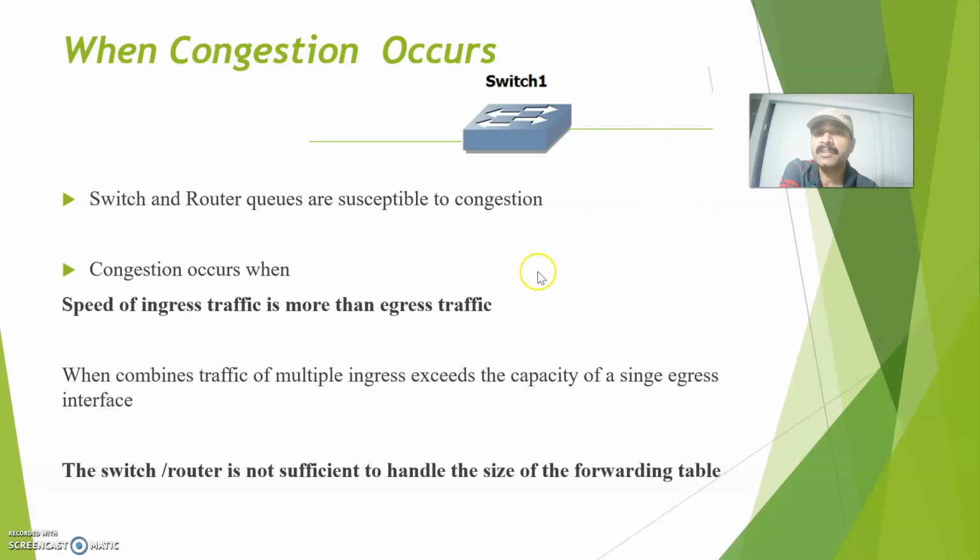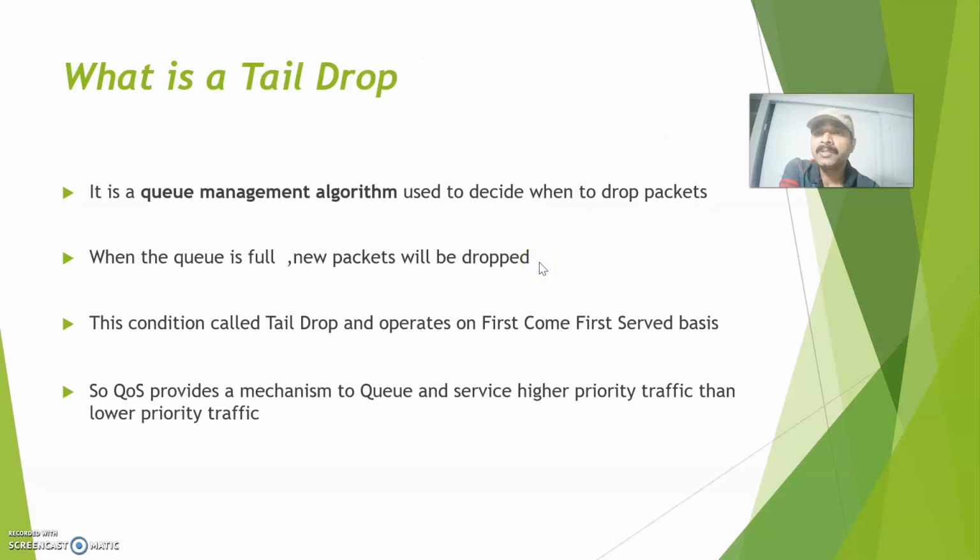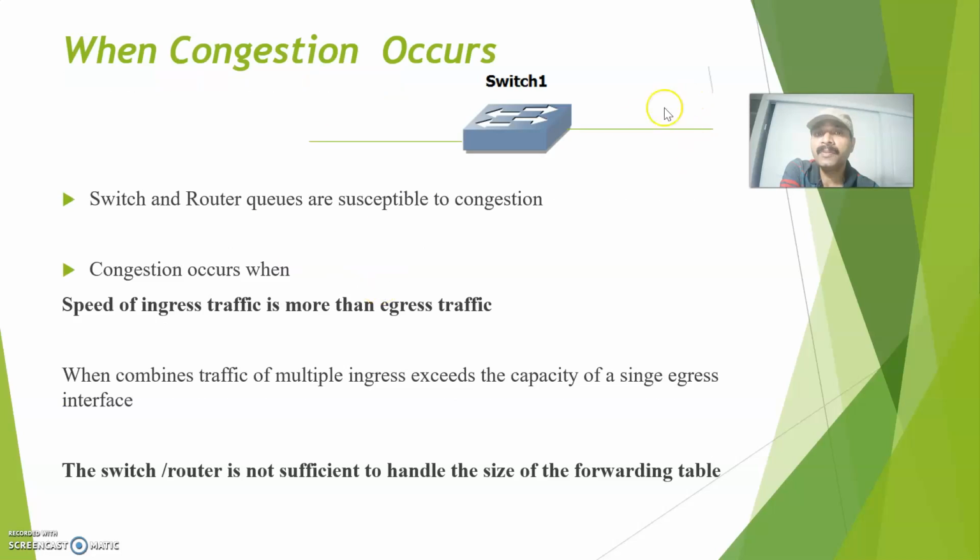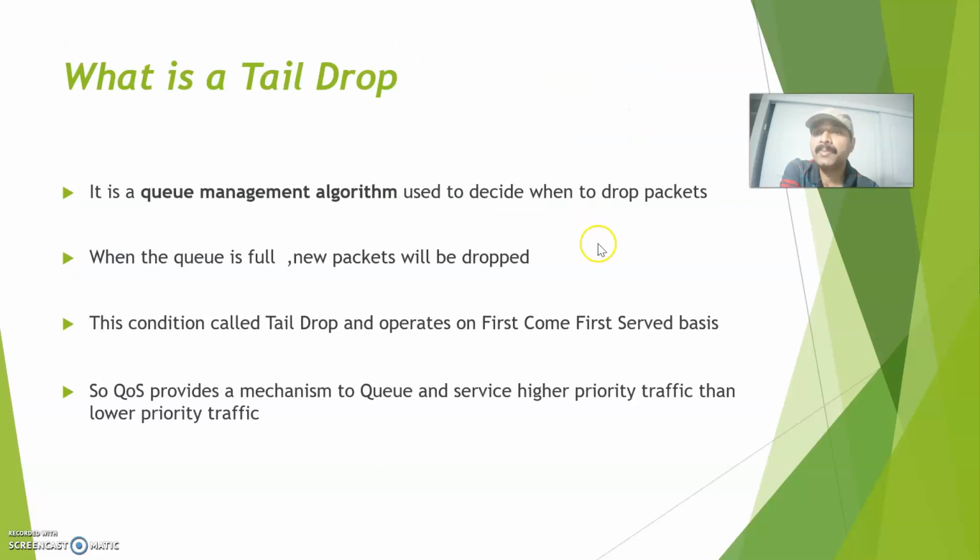It is one of the congestion avoidance algorithms, a queue management algorithm used to decide when to drop packets. That's the purpose of tail drop. When the queue is full, the queue can only store a certain amount of packets, so once it exceeds the queue capacity, the newly arriving packets will be dropped. That is what we call tail drop.